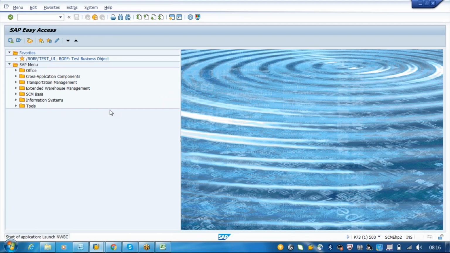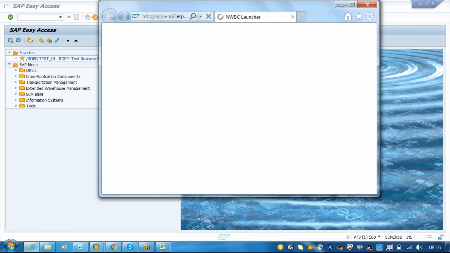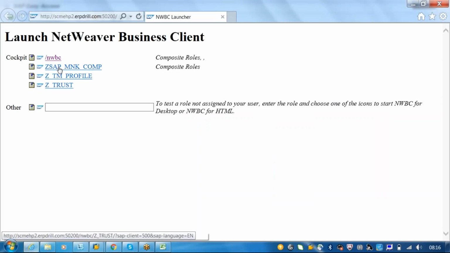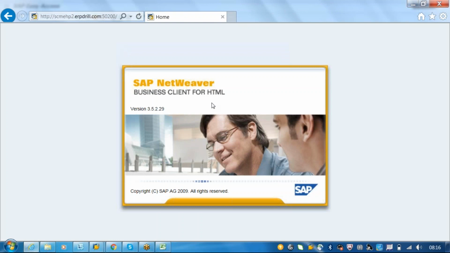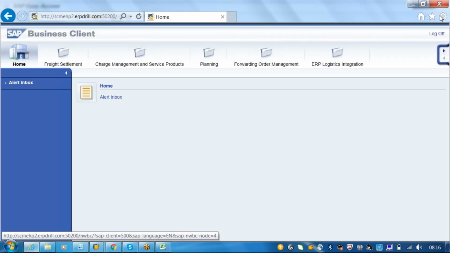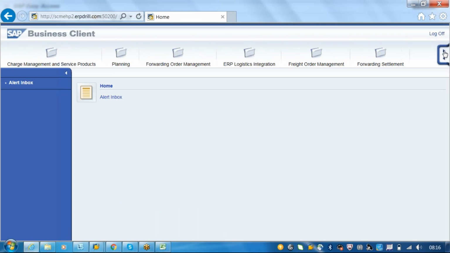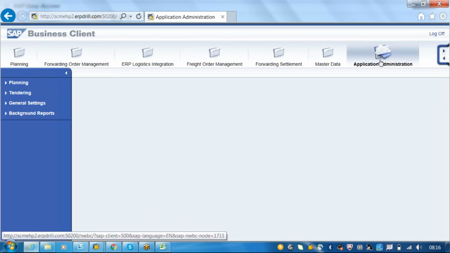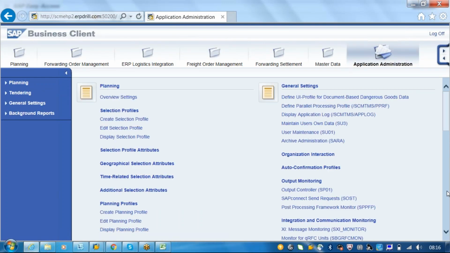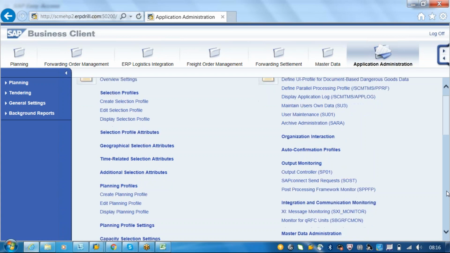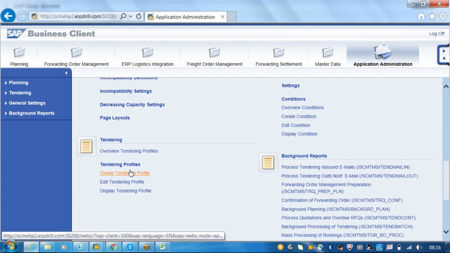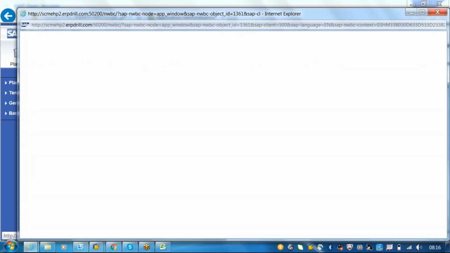I'm just going to NWBC here. Within the NWBC, first of all, we have to create a tendering profile. Where we create the tendering profile, it will be there in the create tendering profile option. So this is what we are going to create first.